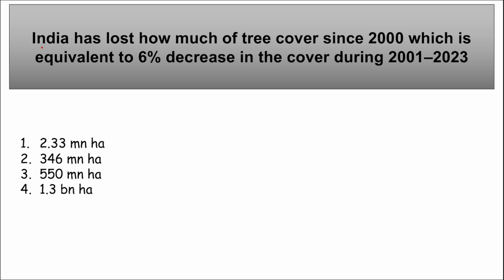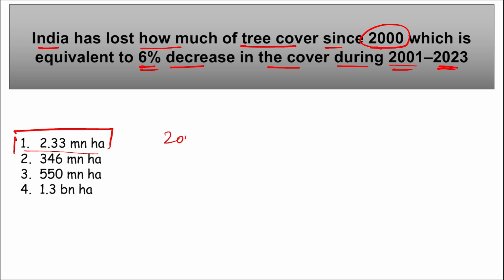Let's start. The first question is, India has lost how much of tree cover since the year 2000, which is equivalent to a 6% decrease in the cover during the 2001 to 2023 time period. So among these options, we can see that option 1 is right here. India has lost almost 2.33 million hectares of the tree cover since the year 2000. And here we are talking about this being equivalent to a 6% decrease in the cover during 2001 to 2023.